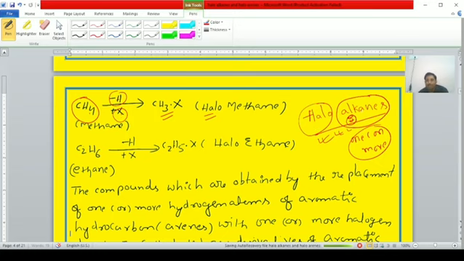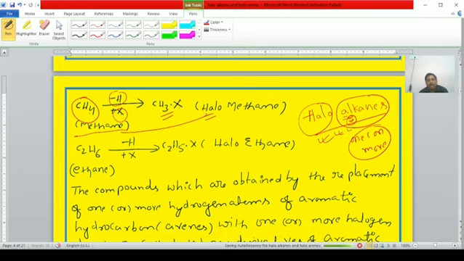Once again I repeat, students, the compounds which are obtained by replacing one or more hydrogen atoms of alkanes with halogen atoms are known as haloalkanes. For example, the simple alkane methane, CH4. One hydrogen atom is removed and one halogen atom is added. Then the compound is CH3X, that is halomethane.